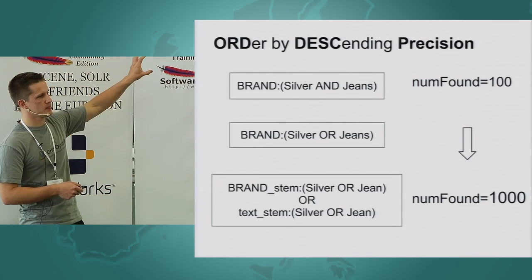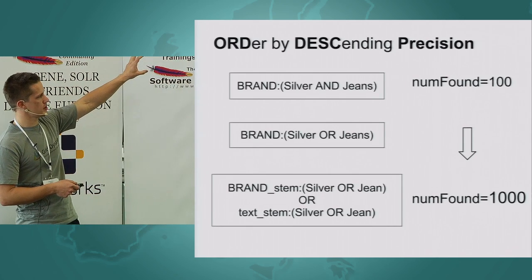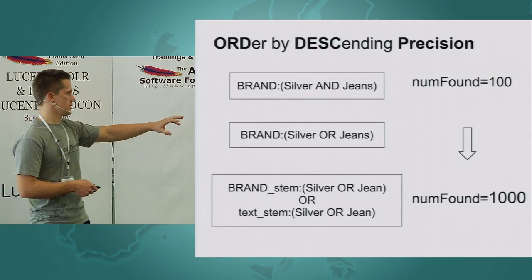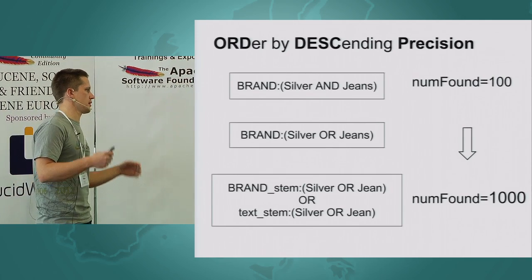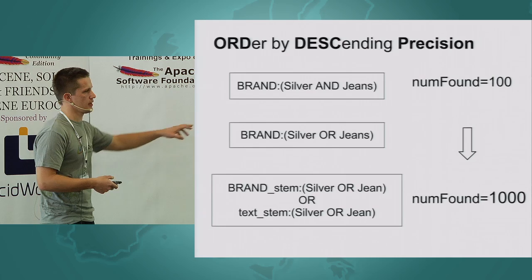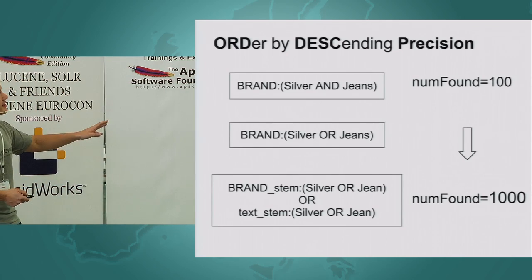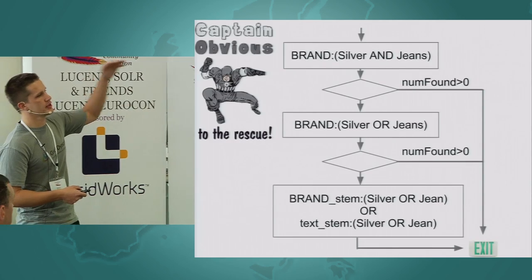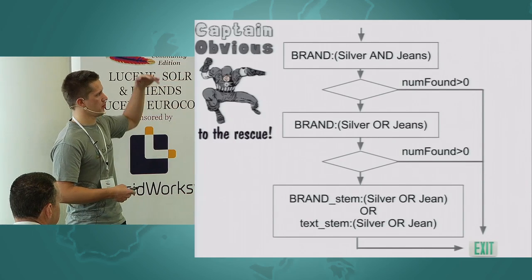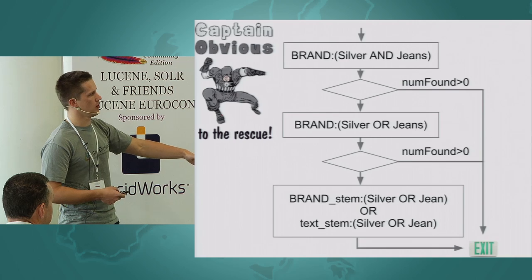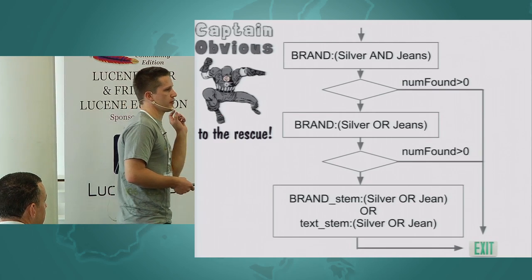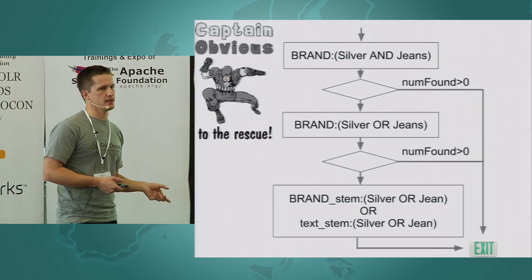right? And order them by descending precision. Put the most precise parser first and put the highest recall parser at the end, right? And then the solution is fairly obvious and straightforward. You can just loop through these configurations from most precise to highest recall, and return the first search result which is not empty.